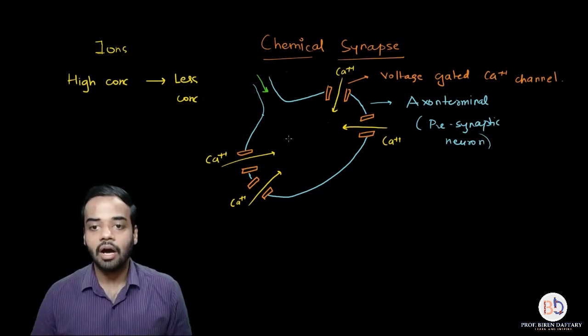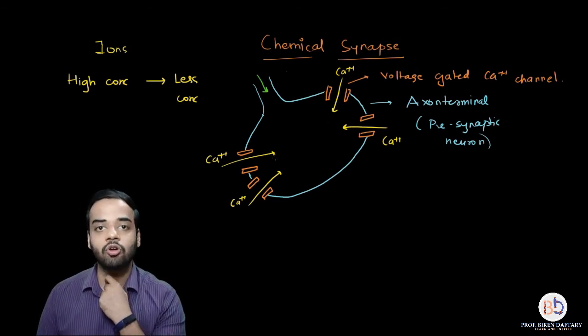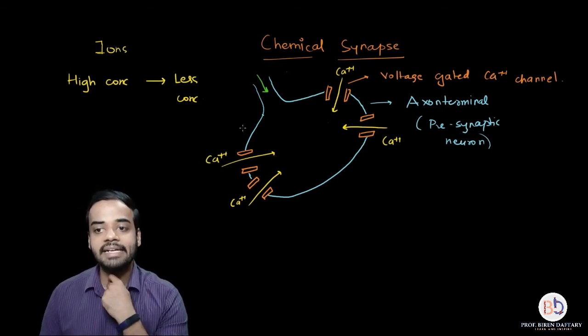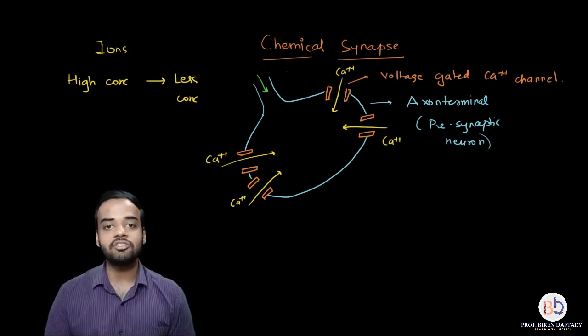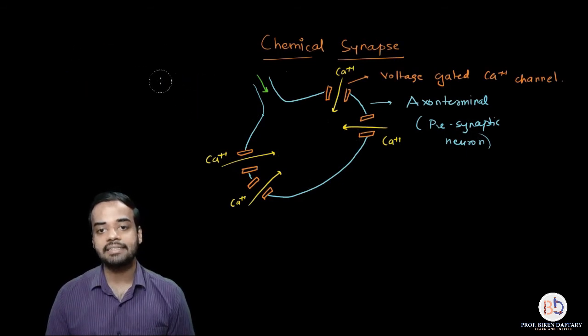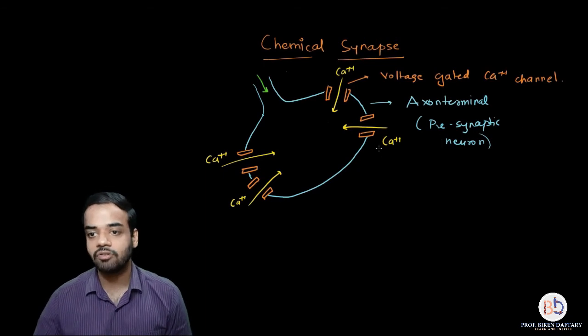Now, apart from these structures which I have drawn over here, this entire axon terminal, which I have labeled over here, is also called a synaptic bulb. So I will use another labeling over here.